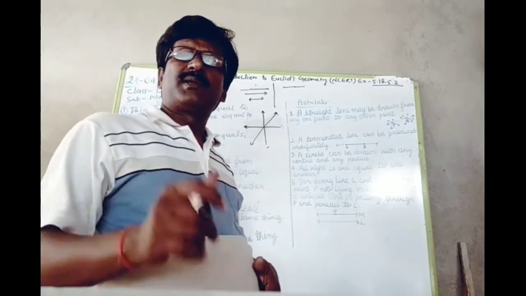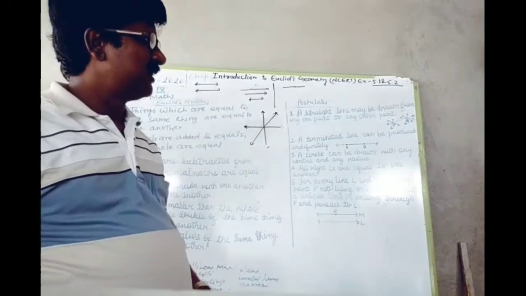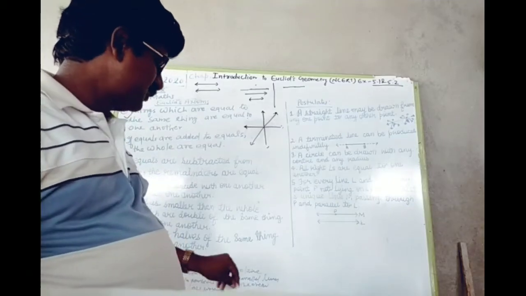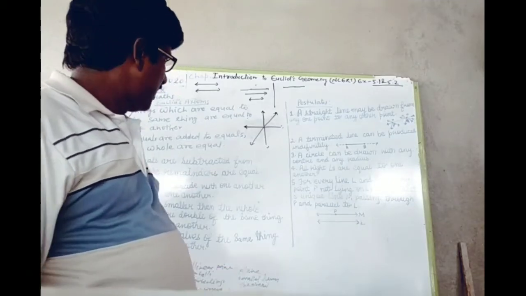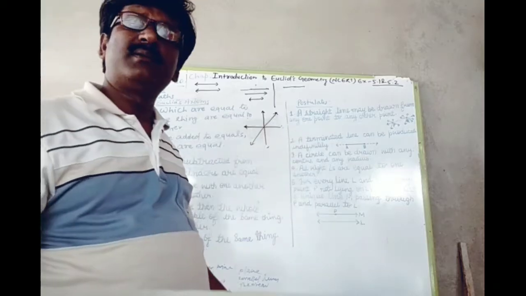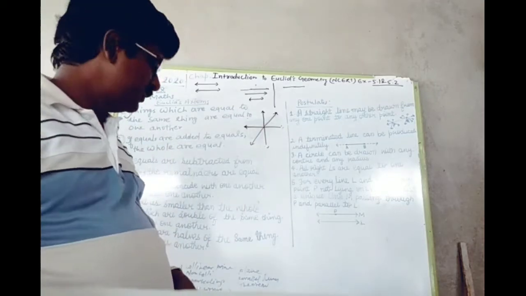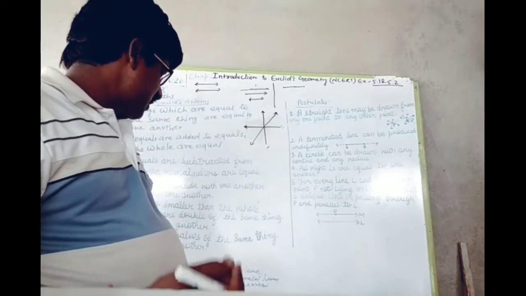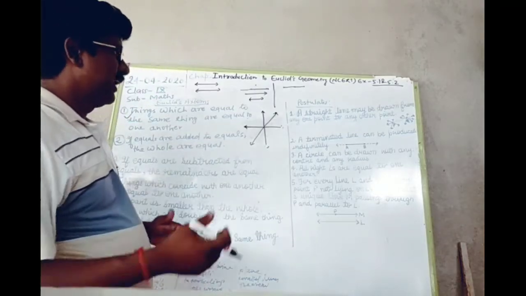This is a very small chapter, and a few questions are given. Questions number 1, 2 and 3 are based on axioms, postulates and definitions. Okay, so the new questions are question number 4, 5 and 6, which I am going to discuss.